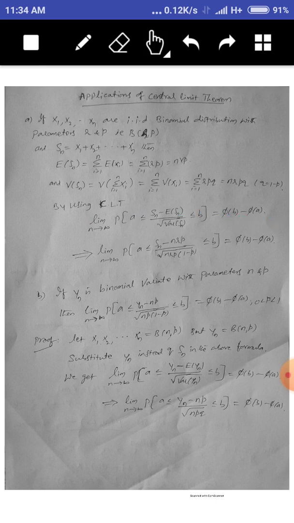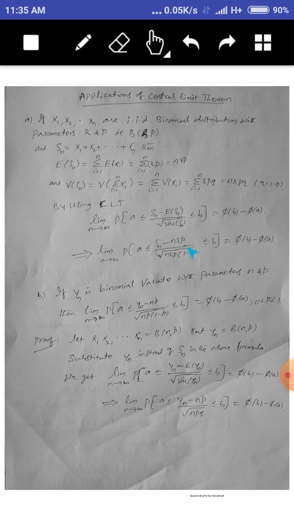Then by using central limit theorem, limit as n tends to infinity, probability that a is less than or equal to Sn minus E of Sn divided by the square root of variance of Sn. So this is nothing but the SNV. What is the SNV formula? X minus mu divided by sigma. So by using that theory, a is less than or equal to Sn minus E of Sn divided by square root of variance of Sn is less than b, equals phi of b minus phi of a.